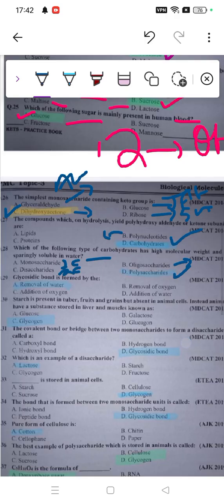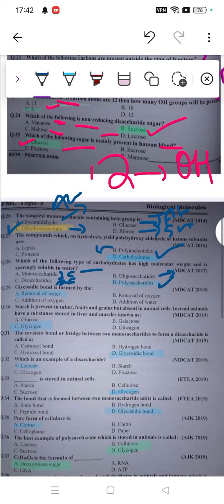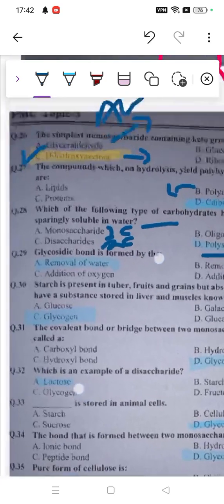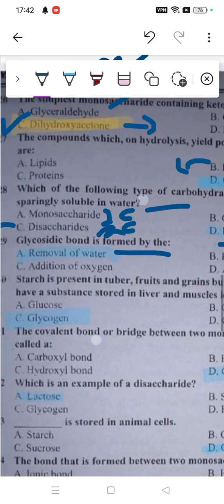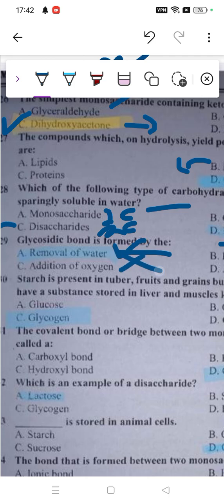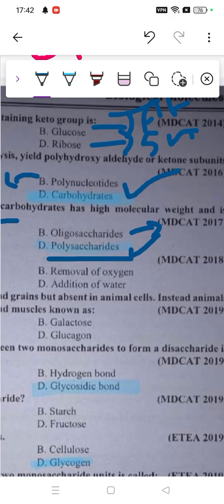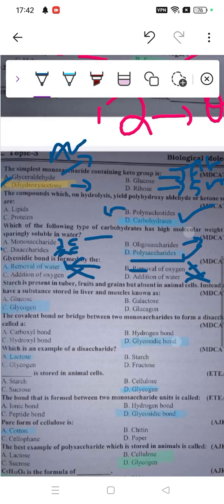So this means polysaccharide is the right option, because polysaccharides have high molecular weight and are soluble in water as well. And then we have the question: glycosidic bond is formed by. Glycosidic bond is simply formed by removal of water. Addition of oxygen, no. Removal of oxygen is wrong. Addition of water, no, actually it's removal of water.